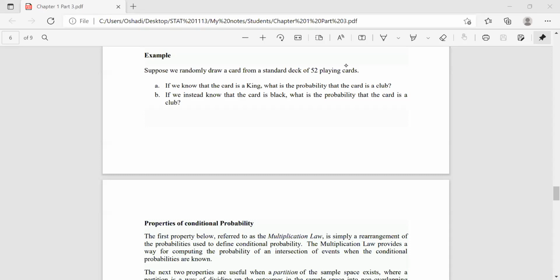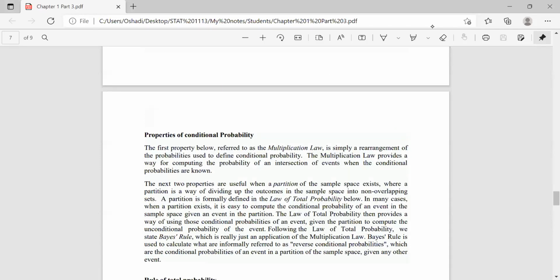So this is 0.25 and this is 0.5. So it's very easy, right? Okay.